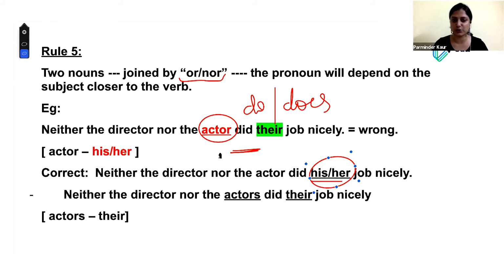He or she will say what is wrong in it. It has to be there. We are talking about director or you say none. None did his or her job nicely. So it sounds a little alien to the usual speakers, right? And they always like that, I don't know why, but it doesn't sound correct. So that is the reason why GMAT as a test, that's the reason why we keep on telling you to keep revising your idioms list, because we as non-native speakers tend to use idioms in an incorrect way.